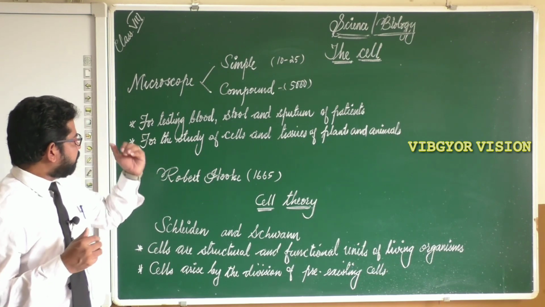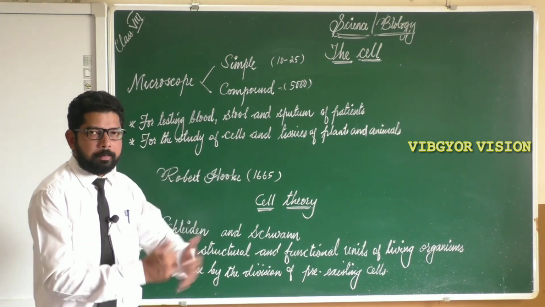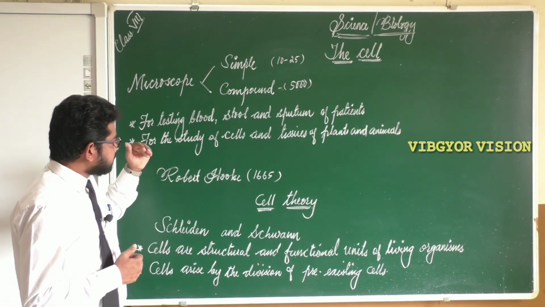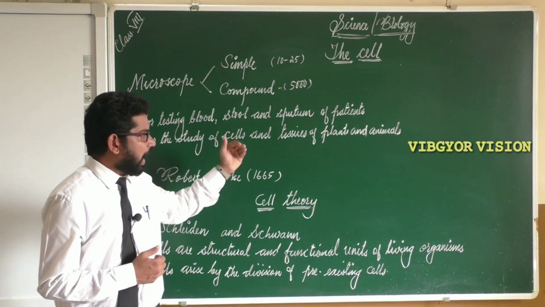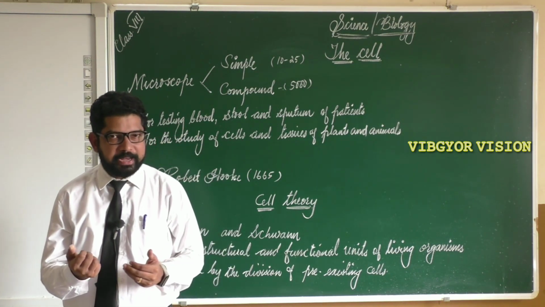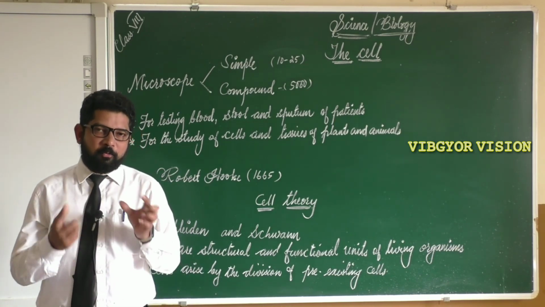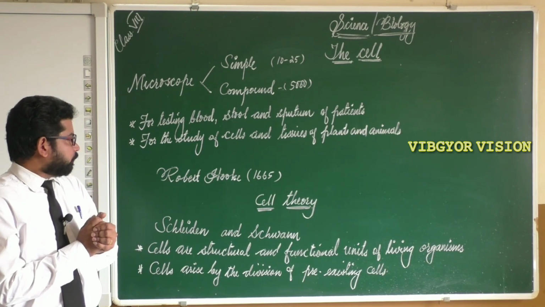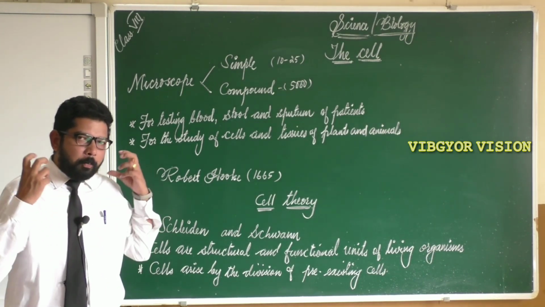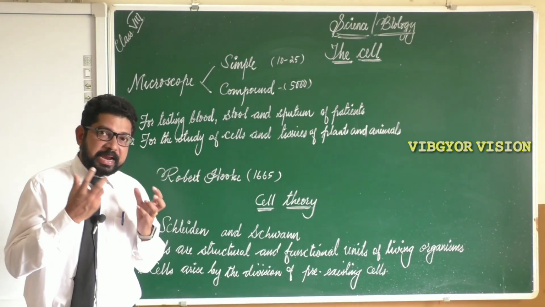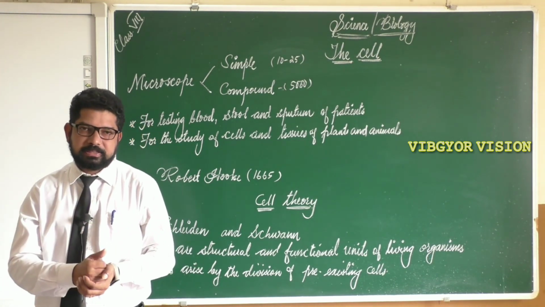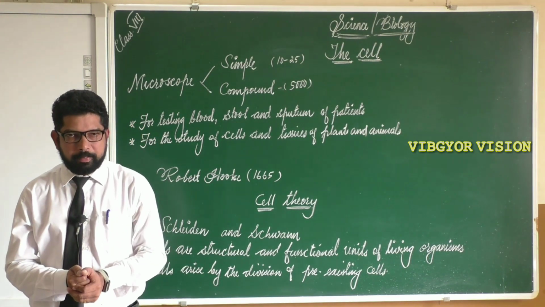They will observe it with the help of a compound microscope. Next one, it is used for the study of cells and tissues of plants and animals. So these are the uses of the compound microscope.